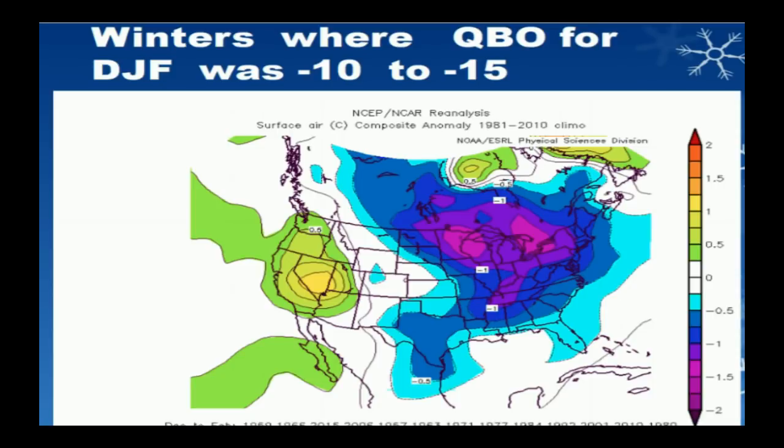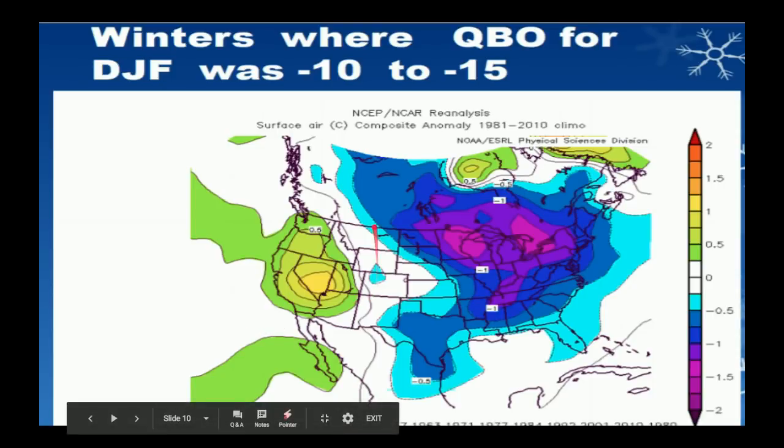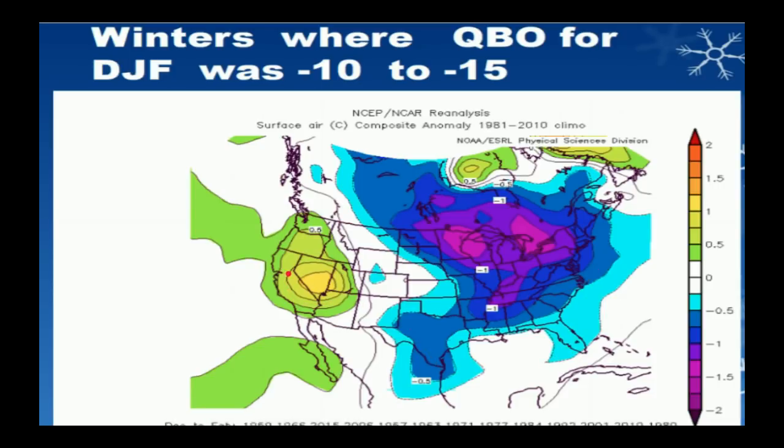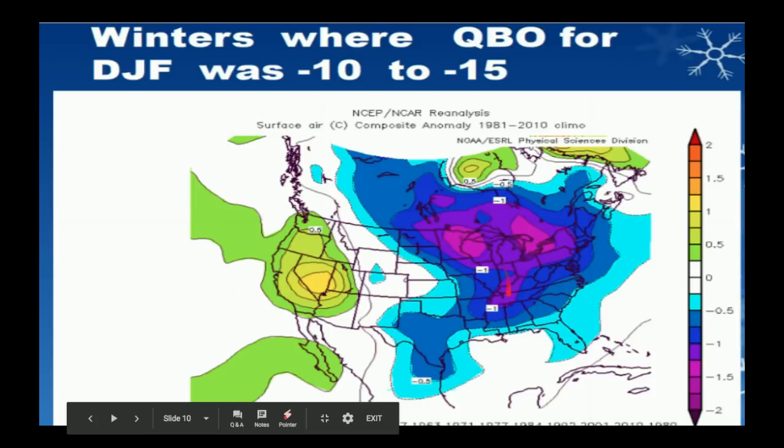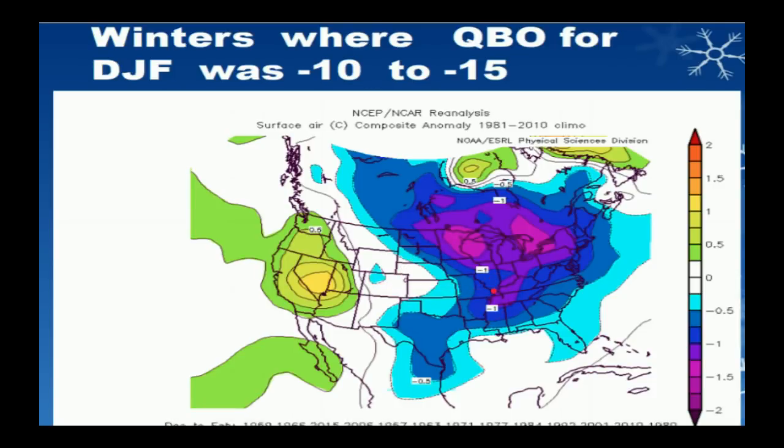And if we have a negative reading, you could see there's a lot more cold air and below average temperatures in the U.S. as compared to the West. Now, when there's westerly phases, typically this pattern is flipped around with cooler temperatures in the West and warmer temperatures in the East. However, it doesn't have that big of an impact on the West as it does on the East. That is just something I would like to point out.